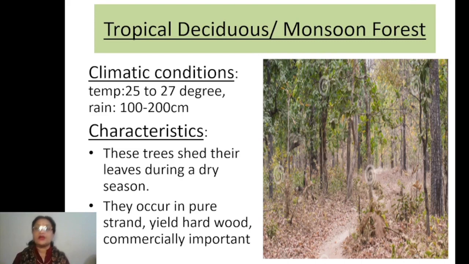A major part of peninsular India and a major part of the plains of India come under this region, which gets the tropical deciduous or monsoon type of forest.